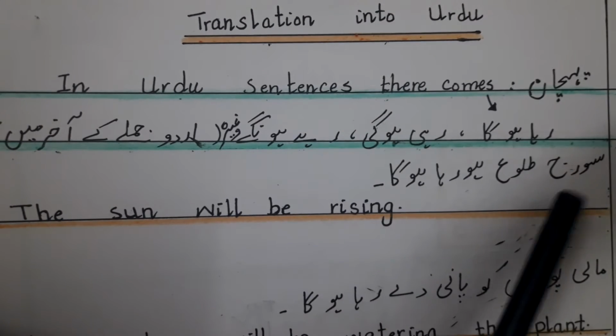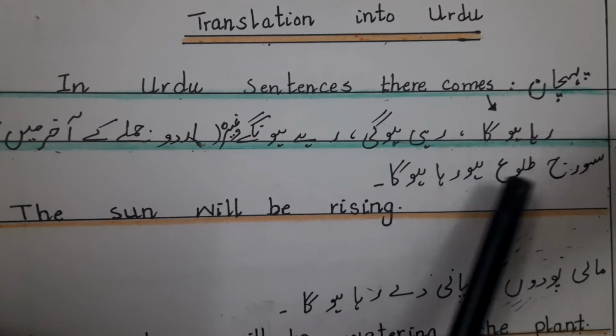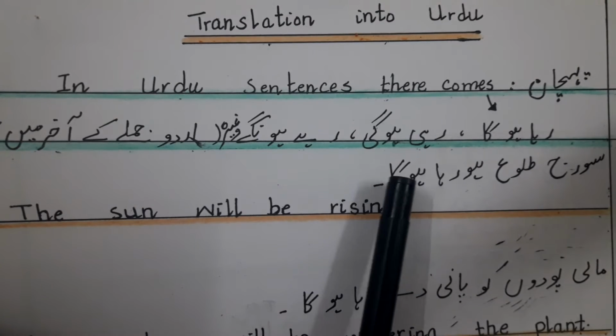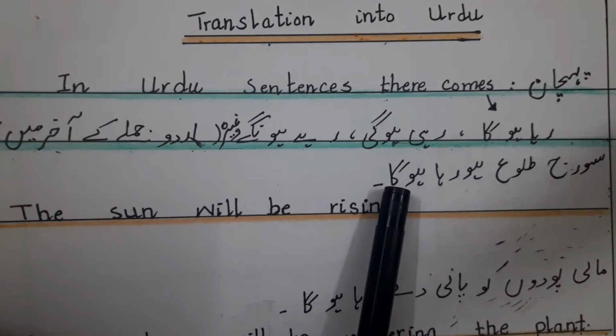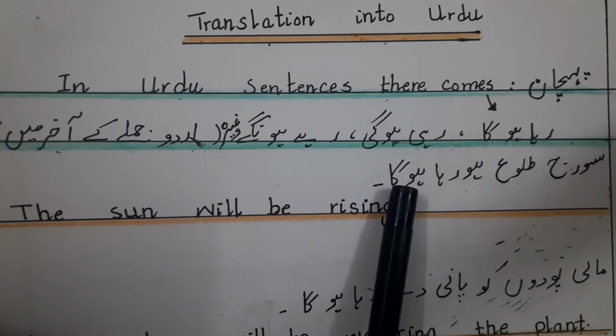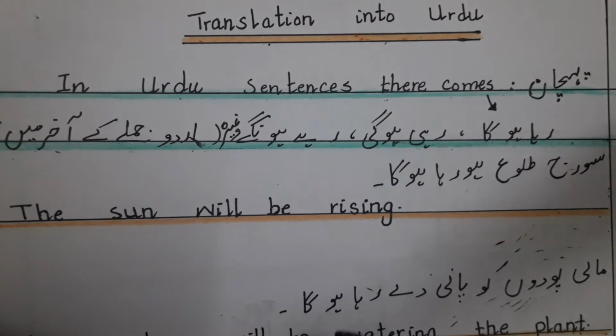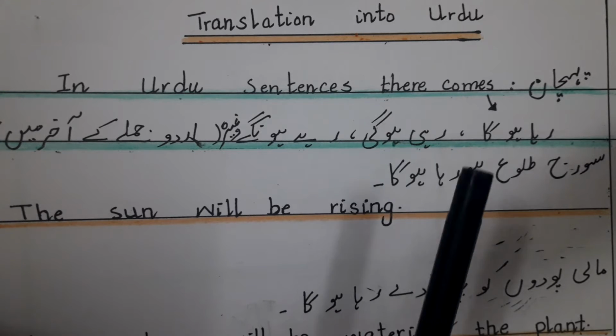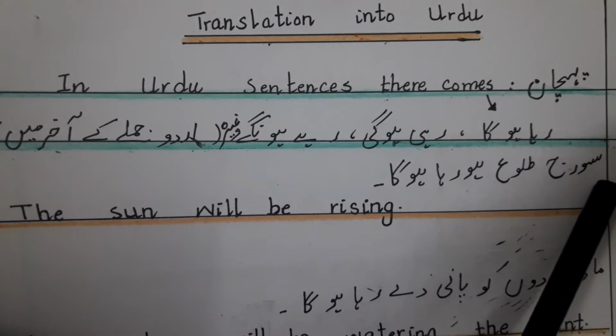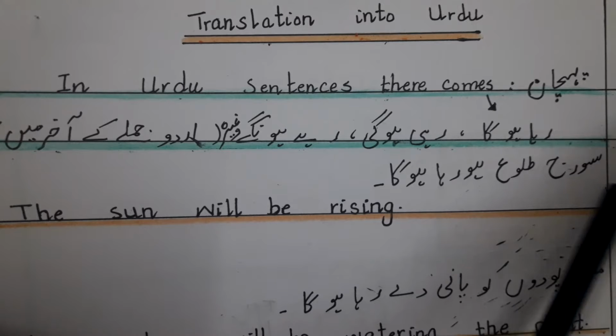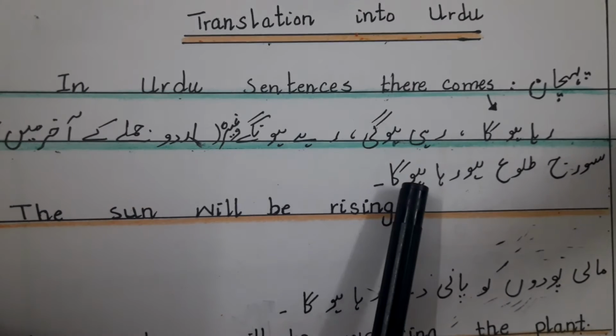As you can see in example number 1, सूरज तुलू हो रहा होगा. Okay, this is the identification of future continuous tense: रहा होगा. माली पौधों को पानी दे रहा होगा. Okay, now let's start. First one is सूरज तुलू हो रहा होगा.